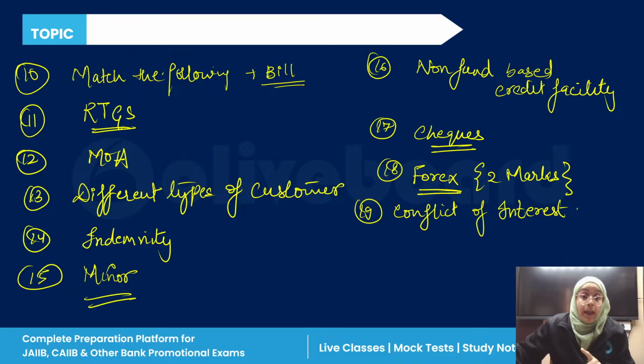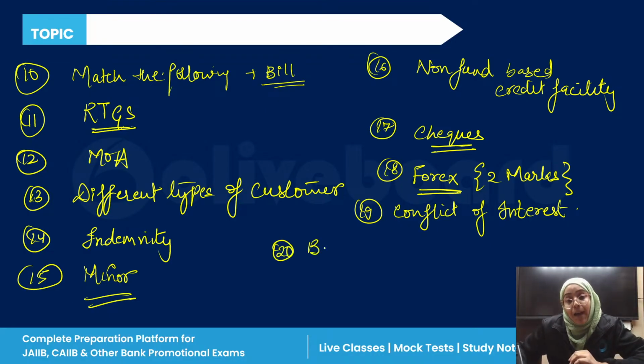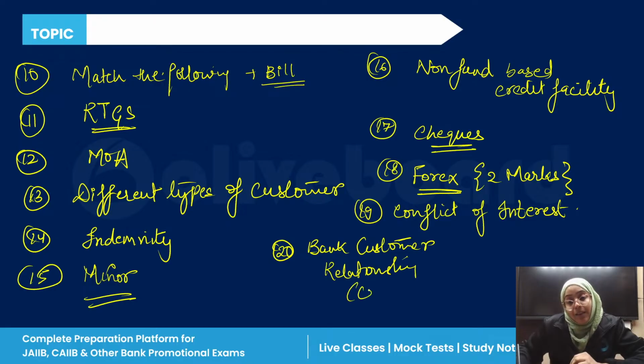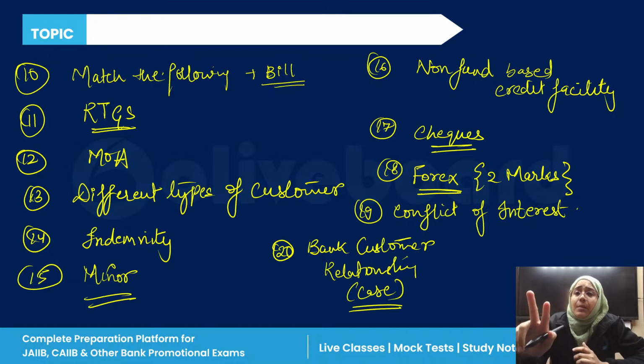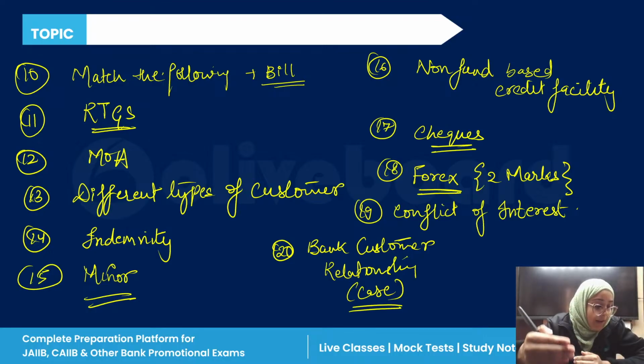And there was one question regarding the bank customer relationship also. This was the exact case study. There was one case study which was given, and you were asked which of the following bank customer relationships exists in this particular case study. So indemnifier, indemnified, debtor, creditor, bailor, bailee, agent, principal, right, where the bank is actually a trustee. So these were the question topics.